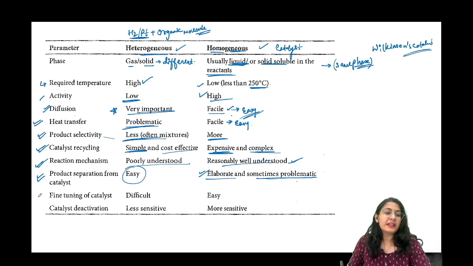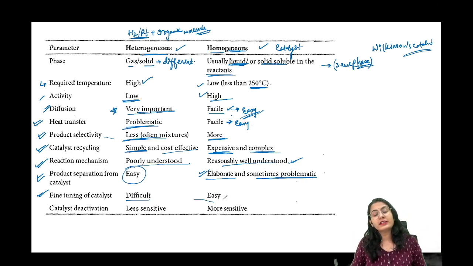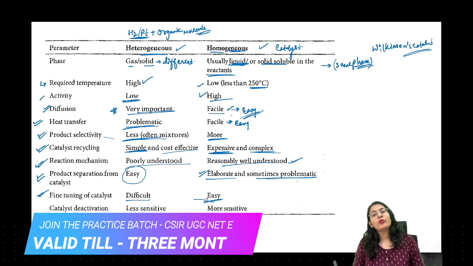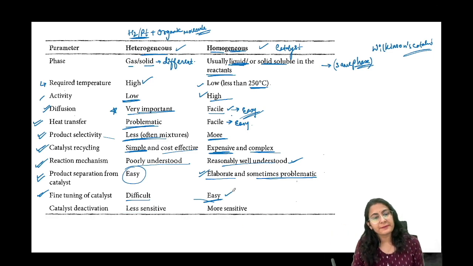Okay. Fine tuning of the catalyst is difficult because we don't know exact amount how much we have to take, but here in the liquid phase, or let's say in the homogeneous phase, which is usually liquid and liquid only, that is very easy. Okay, because we just take the molar quantity or in units like that.